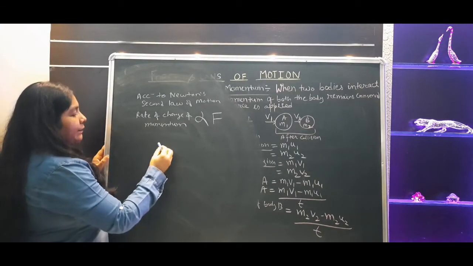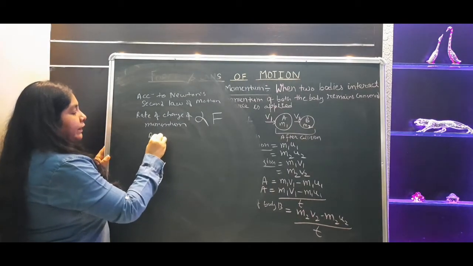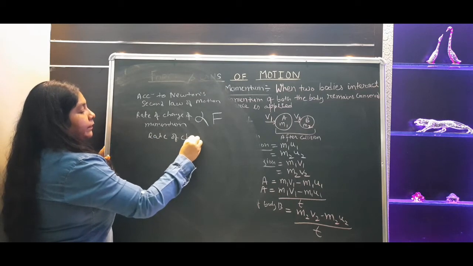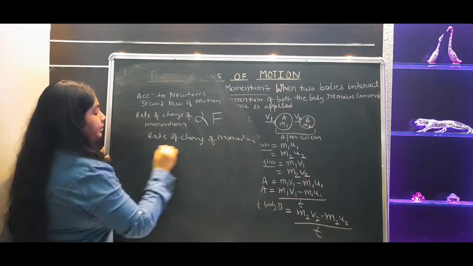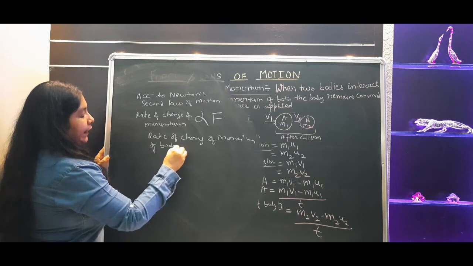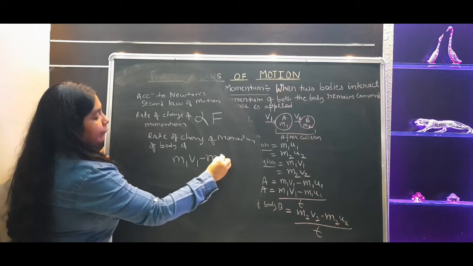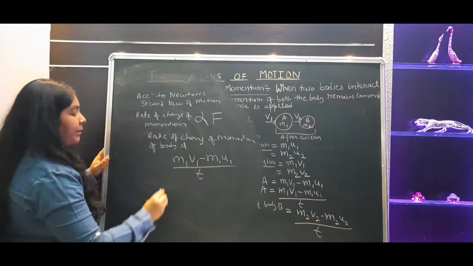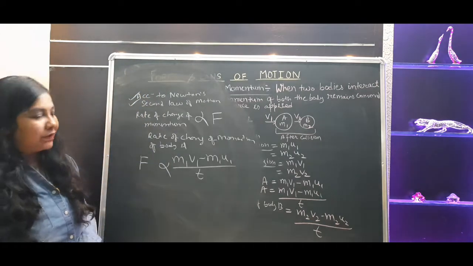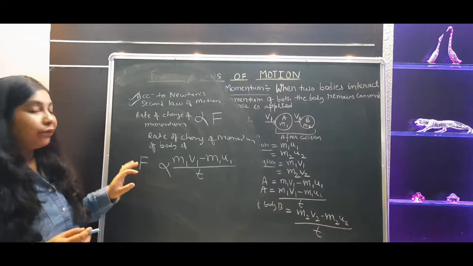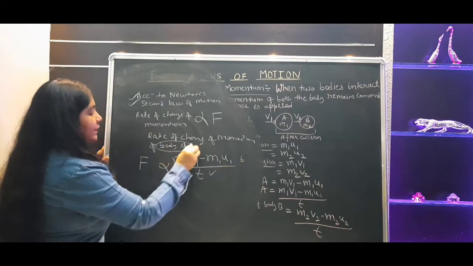Okay, suppose I'm writing here first, the rate of change of momentum of body A. It is m1 v1 minus m1 u1 divided by t. And it will be directly proportional to force, that we know because of Newton's second law of motion. So this particular force, we can find out the force. This force, as you can see here, the changes are done in body A, right?